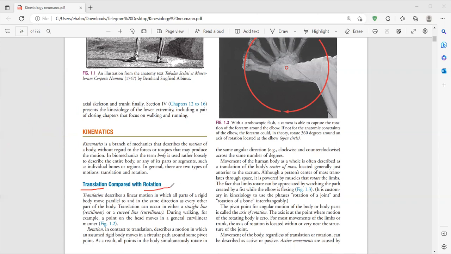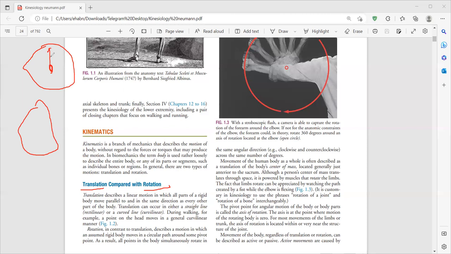The second type is called rotational movement. It's about rotation. An important example is our clock. When you look at the clock, you find something in the middle, and the clock rotates around it. This is called rotational movement.